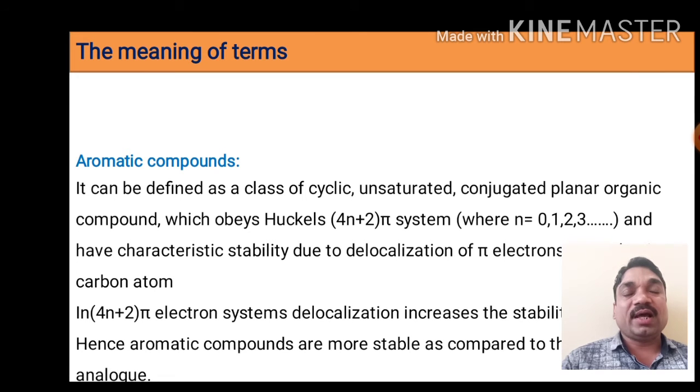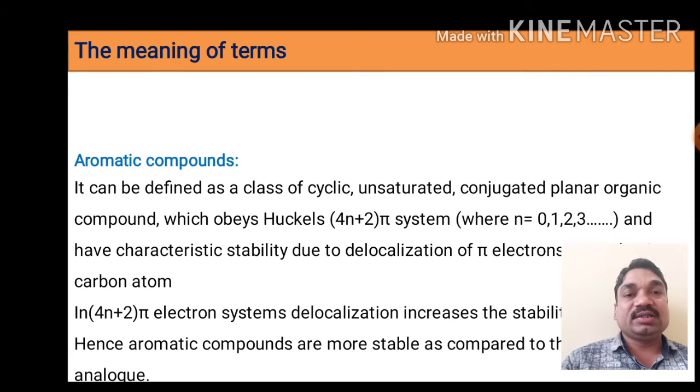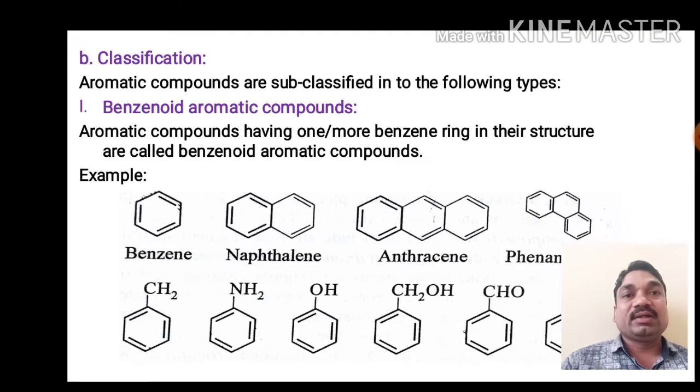So first is the aromatic compounds. It can be defined as a class of cyclic, unsaturated, conjugated, planar organic compounds which obey Huckel's rule of aromaticity, that is the 4n plus 2 pi electron system, where n is an integer, its value is 0, 1, 2, 3, and which have characteristic stability due to delocalization of pi electrons on the carbon atoms. In the 4n plus 2 pi electron system, delocalization increases the stability, and hence aromatic compounds are more stable compared to the alicyclic analogues. So these are the aromatic compounds.